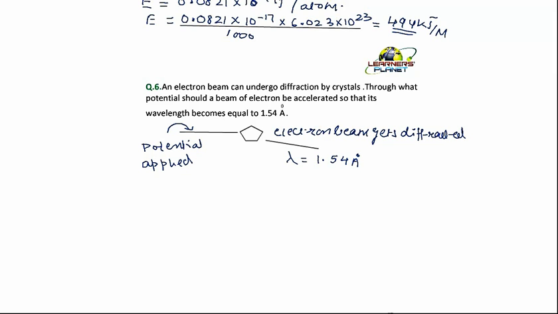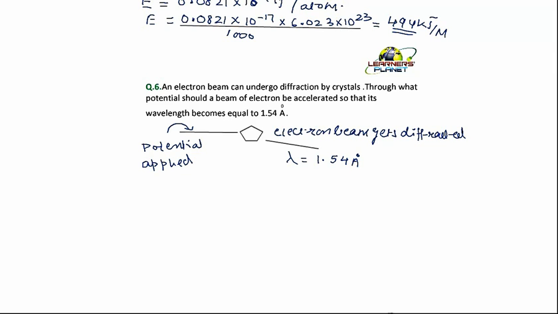So some potential is applied so that the wavelength is equal to 1.54 angstrom. Now you know the kinetic energy becomes equal to the potential difference if you take it in the electric field.